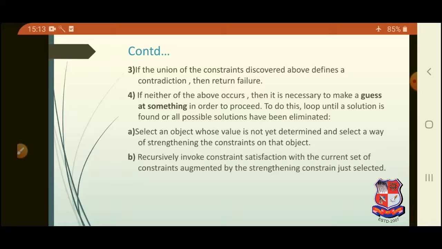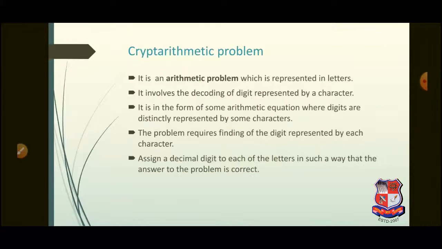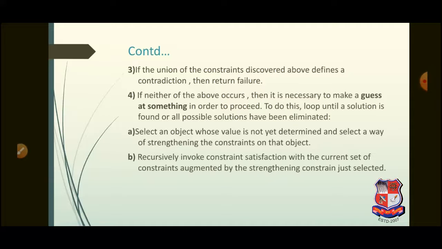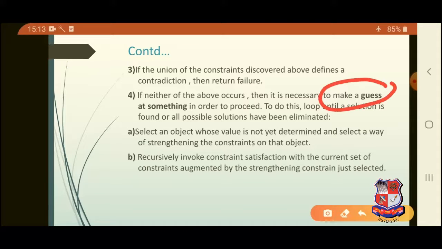If neither of the above occurs, then we have to follow the rule of hypothesis. That means we have to frame a hypothesis, that is, make some necessary guess at something in order to proceed. To do this, loop until a solution is found. Select an object whose value is not yet determined and select a way of strengthening the constraint on that object. Recursively invoke constraint satisfaction with the current set of constraints augmented by the strengthening constraint just selected.